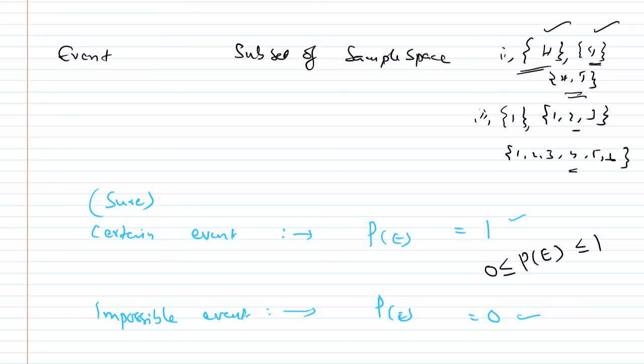The probability of an event is always between 0 and 1, including 0 and 1. Minimum is 0 and maximum is 1. Is it clear? If anybody has a doubt, let me know and we'll discuss it.